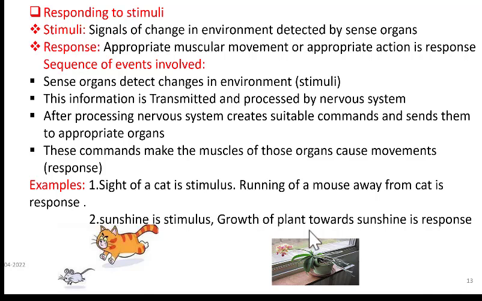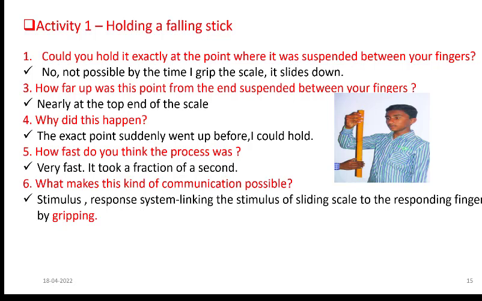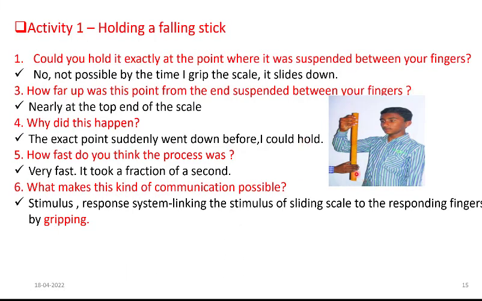Right? Let us now come to activity number 1. In this activity, the sight of a falling stick is the stimulus. Your attempt to hold it and stop its fall is the response. As shown in this figure, a boy is holding a scale at its top end. Assume that you are holding it at the bottom gently but not firmly. If this boy releases his hold all of a sudden, then the scale falls down rapidly. This is because your hold is not firm but loose.